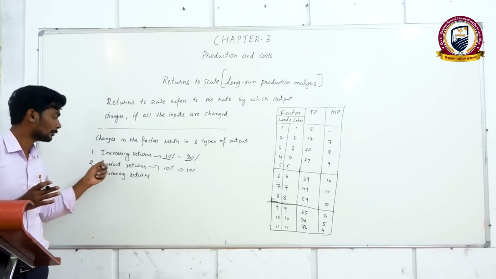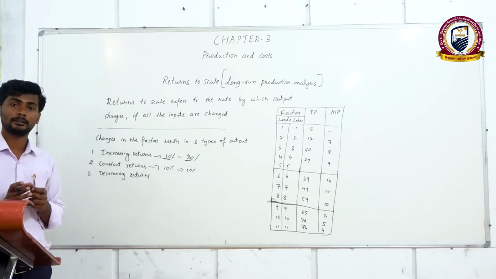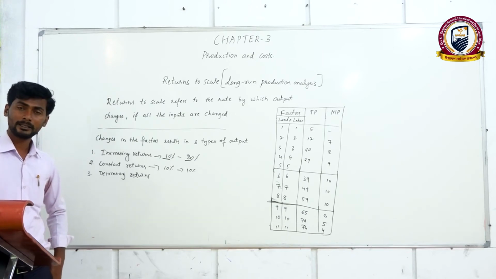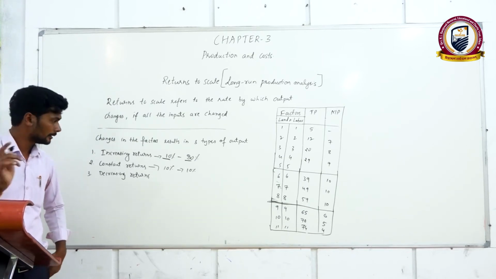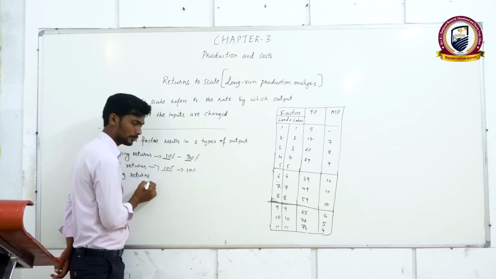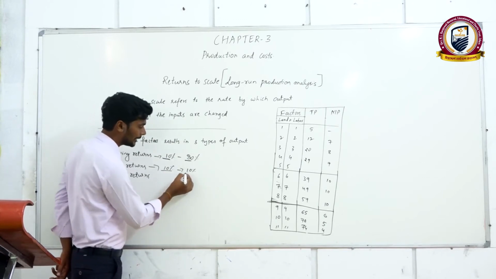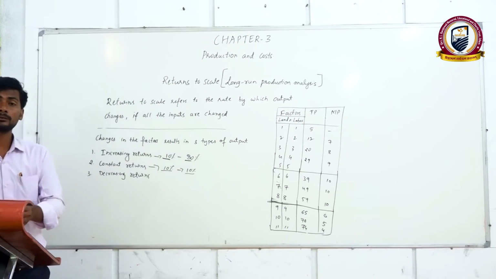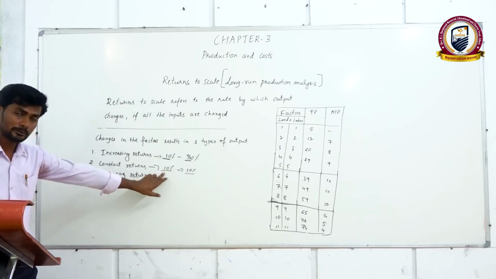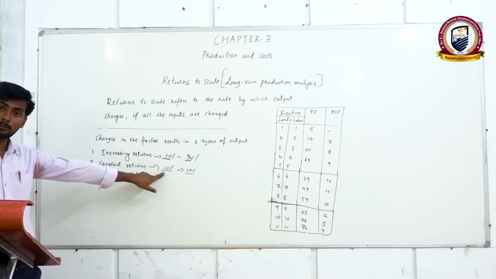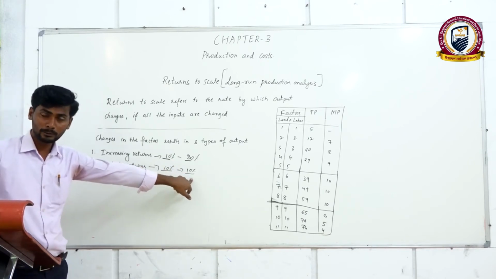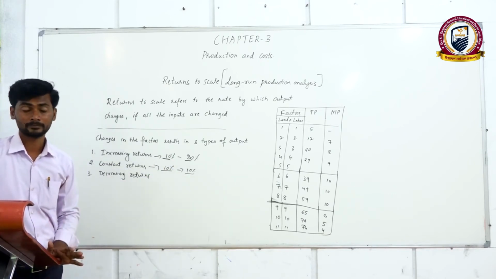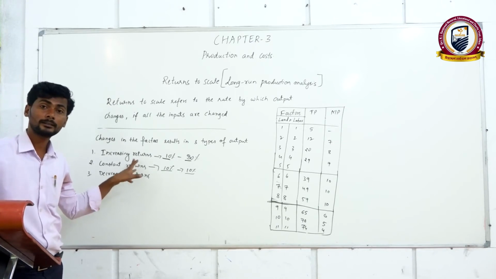So that is known as constant returns to scale. Remember, 10% of inputs are increased and 10% of output is increased. The increase in the inputs is the same amount as the increase in the output level. So this is called constant returns to scale.